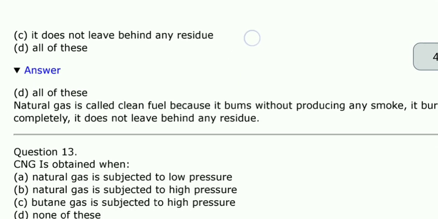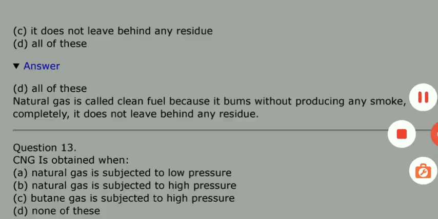Because it does not produce any smoke. It produces very small particles of harmful gases. It does not produce much, like petroleum and diesel. Okay, and it burns very completely. It is a complete combustion. Third part is, it does not produce any smoke, it doesn't produce any ashes or anything like that. So that is why the answer is all of these.